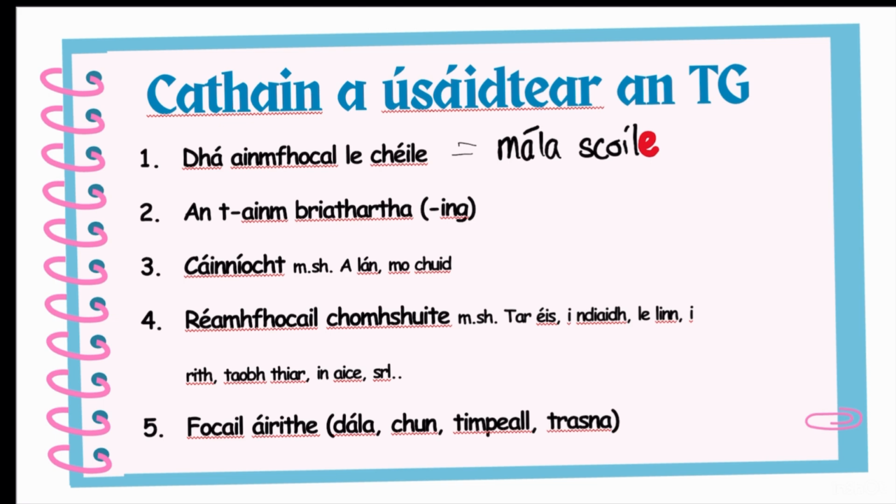The second place we use the Tuiseal Ginideach is after the Aidiacht Bhriathartha, and that's when we're thinking about "-ing" in English. So if I'm reading a book, I'm ag léamh leabhair, and leabhar gets put into the Tuiseal Ginideach. We'll talk about how to know what changes to make in a second, but for the moment I'm just showing you some examples.